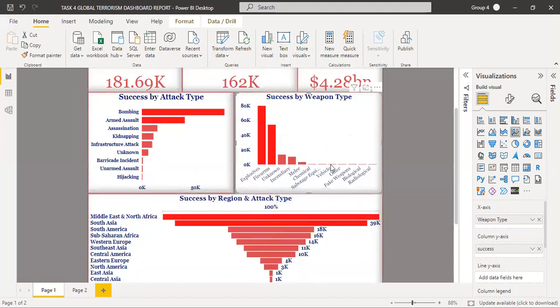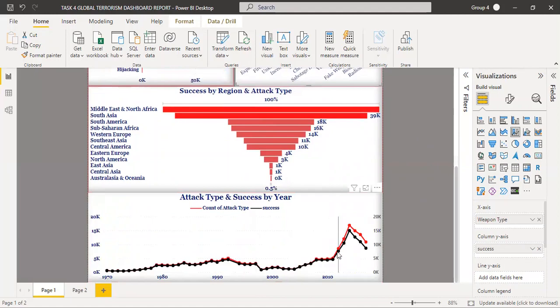Attack type and success by year. So let's move to this line chart. From 1970 to the 2000s, we've seen a rise in terrorist attacks. If you can see here where my pointer is, in 2014 there was a rise in terrorist attacks and a decline in 2015 all the way to 2017.